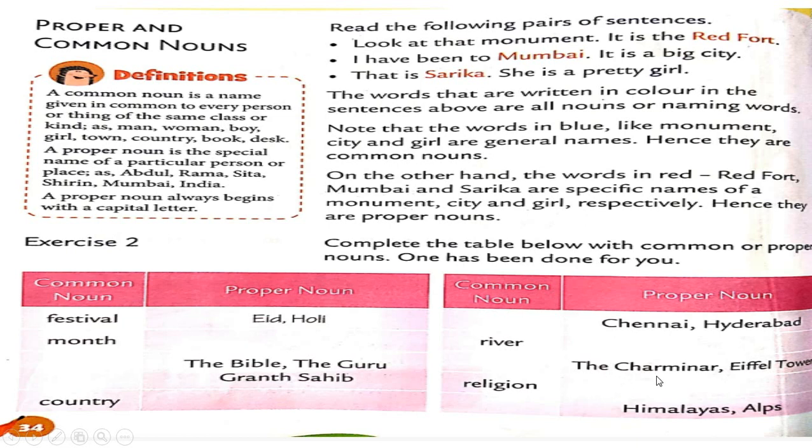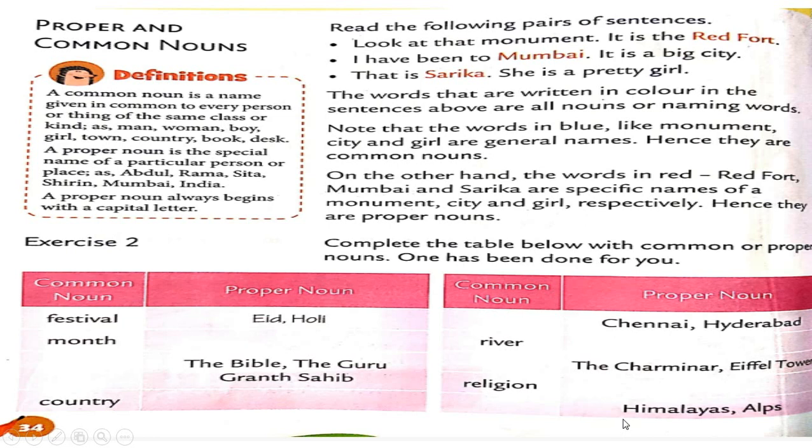Next, the Charminar, Eiffel Tower. What are these? They are monuments. So here you can write monuments. Next one, religion. There are so many religions. So here you can write any particular name of a religion, right? Islam, then Hinduism, and this will be a proper noun.